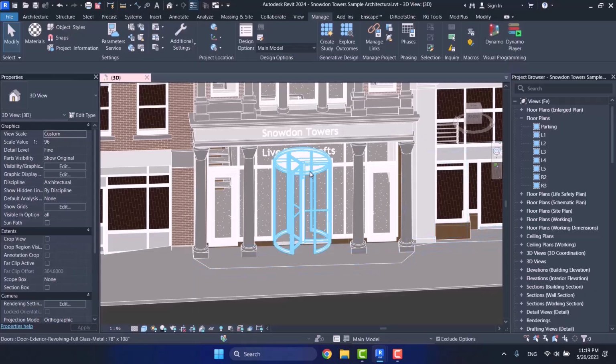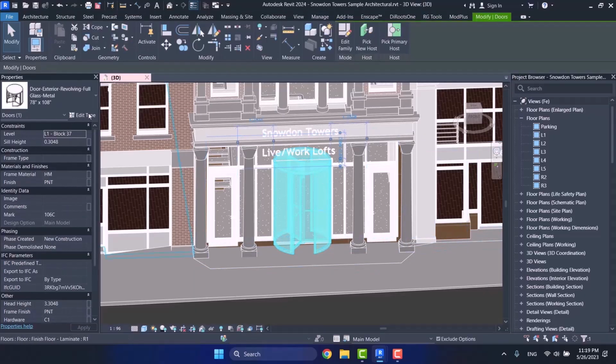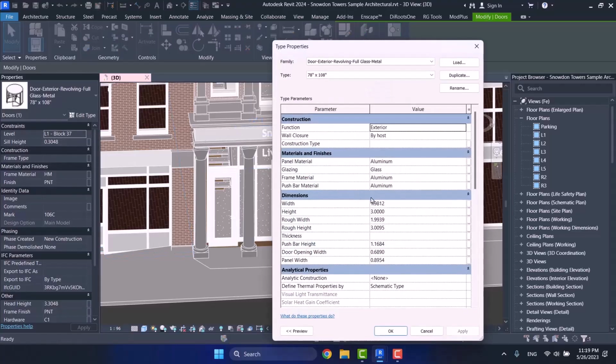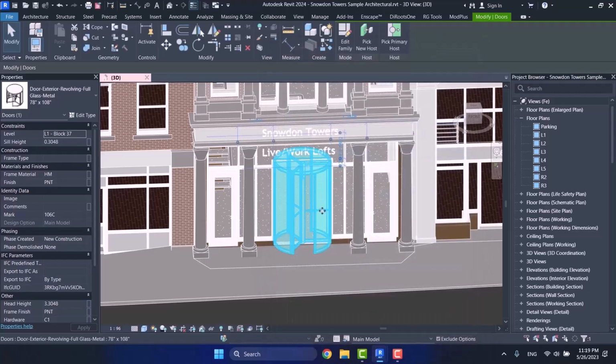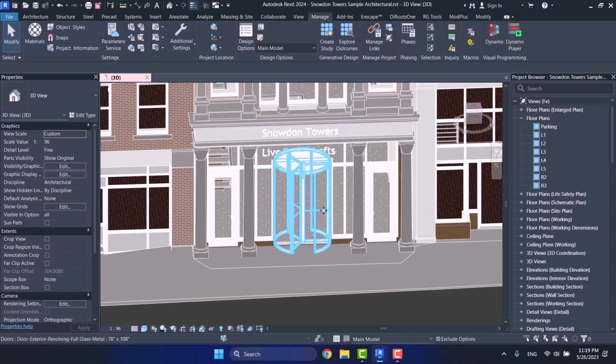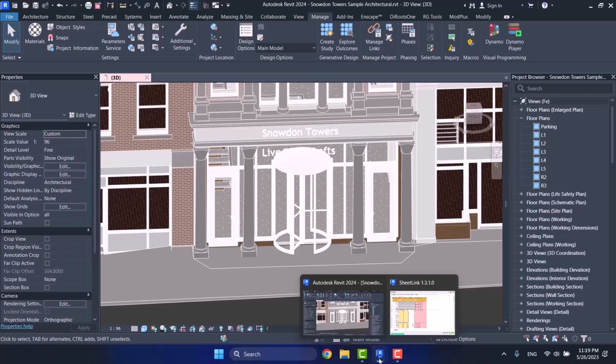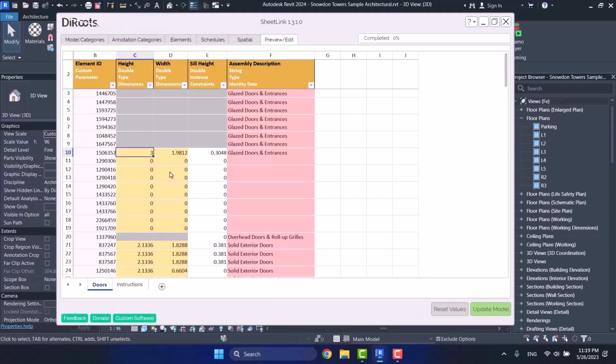Now let me check it. Here I choose this door. I go to this edit type and as you see, its height has been changed from 2.7 to 3. As easily as that. Can you see how powerful it is? And how easily you can make changes. This is a very useful plugin.